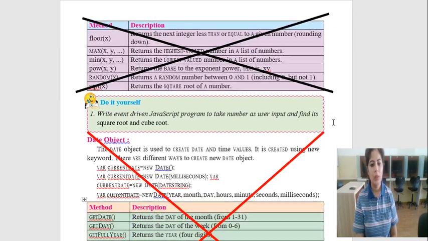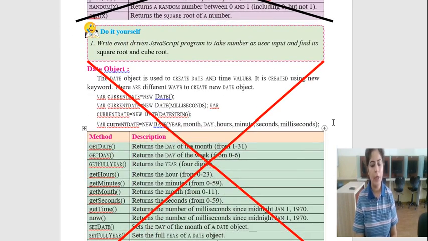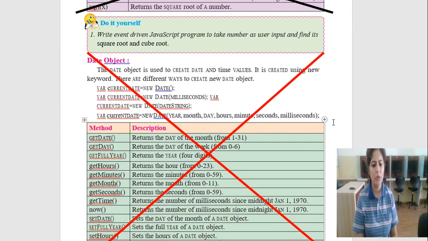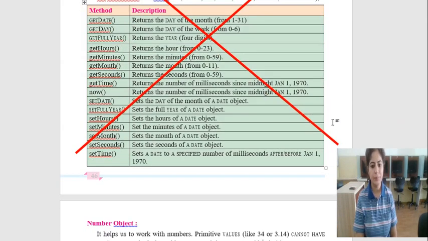After that, they have also discarded date object. Date object is where we have studied get date, get hours, minutes. So these topics, math object and date object, are now not in your syllabus.